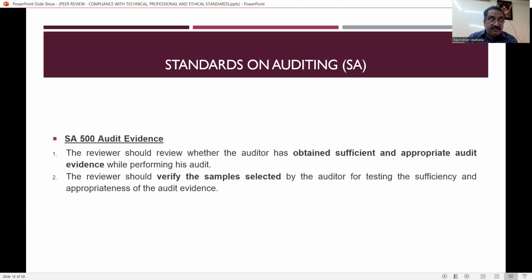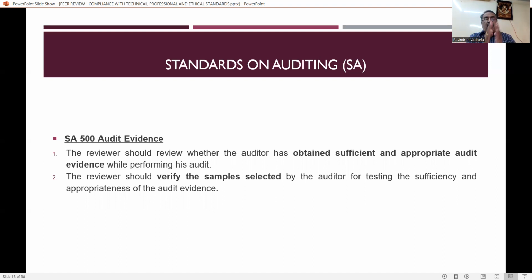SA 500, that is audit evidence. The reviewer should review whether the auditor has obtained sufficient and appropriate audit evidence while performing his audit. Once again, SA 500 says that it is the duty of the auditor to obtain appropriate audit evidence. The reviewer should verify the sample selected by the auditor for testing the sufficiency and appropriateness of the audit evidence.